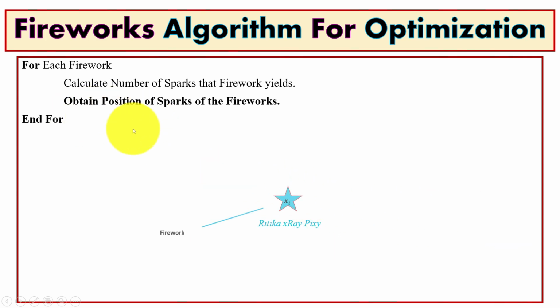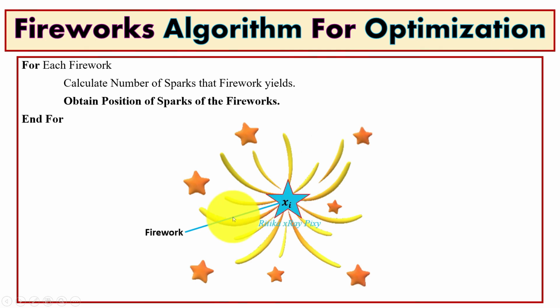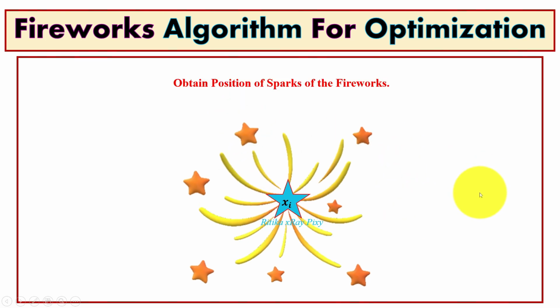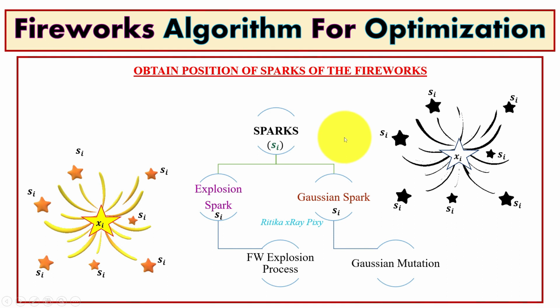Next we'll obtain the position for the sparks. For example, this is the firework and we have the sparks. So this is the virtual firework and we have the virtual sparks. So now we will obtain the position of the sparks of the firework. Here we have two types of sparks: the explosion spark and the Gaussian spark. Explosion spark is generated by the explosion process, that is the firework explosion process. Gaussian spark is generated by the Gaussian mutation.